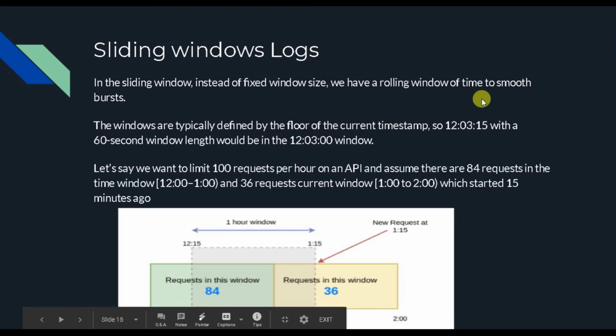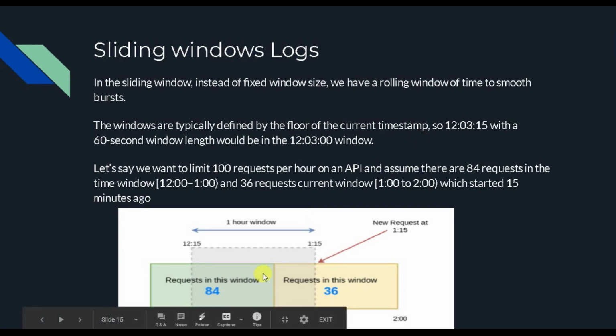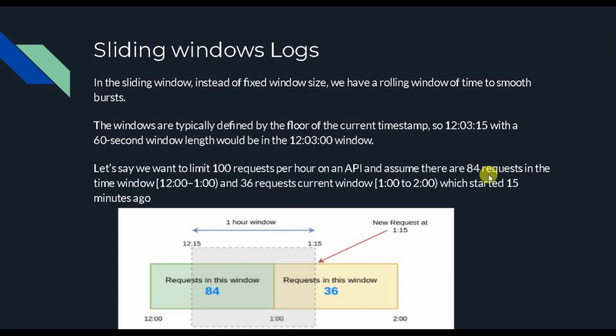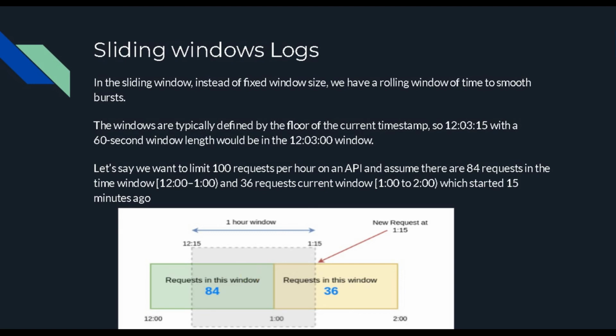A lot of requests have been coming up. Let's suppose we want to limit 100 requests per hour, and assume 84 requests have come up between 12 and 1. So we are in an hour window, 12 to 1, but 36 requests come between 1 and 2, which started just 15 minutes before, around 12:45. Since they lie in the window of 1 to 2, it means they started just 15 minutes earlier.